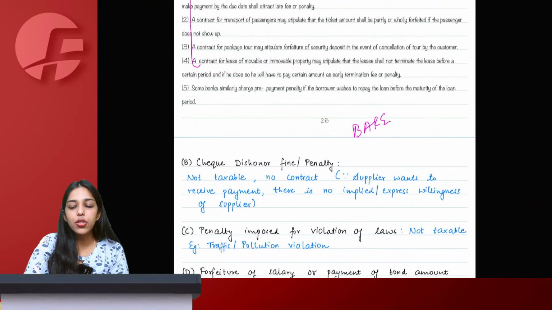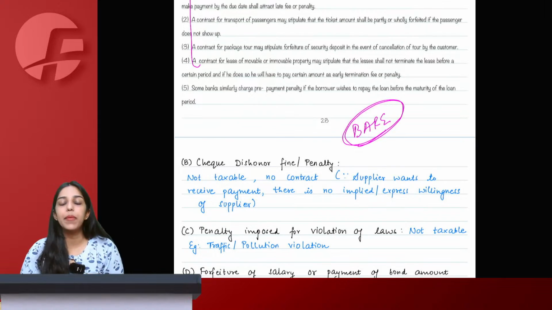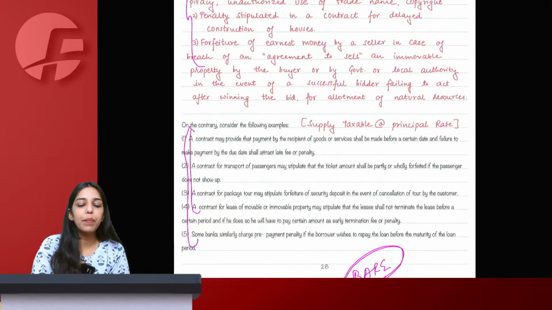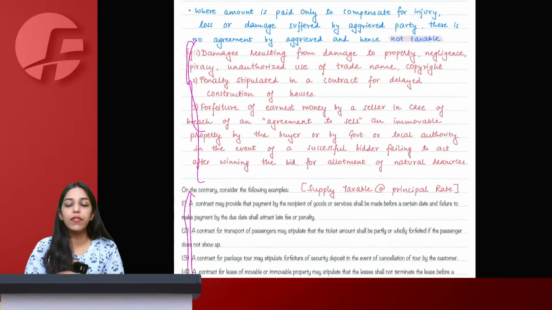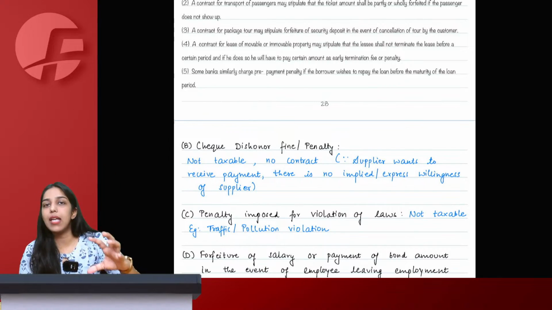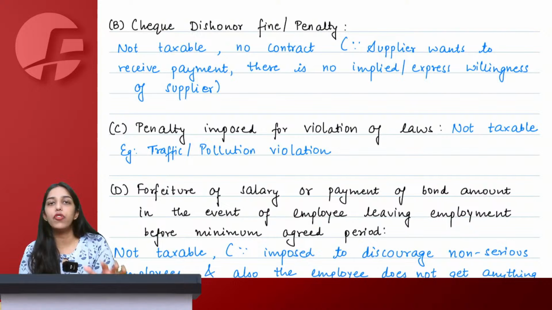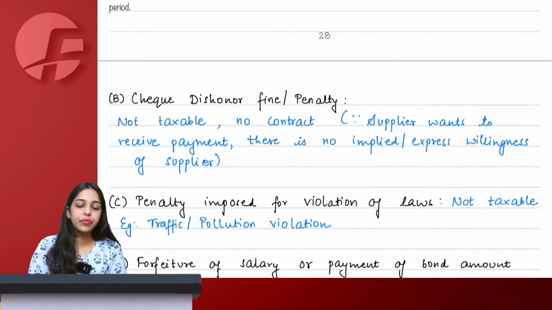So when the government issued the clarification with respect to liquidated damages, these were the original examples quoted in that particular clarification. So there are high chances that if ICAI asks a question out of it, something from these examples can be picked up. So make sure you read all of these examples carefully and go through them.